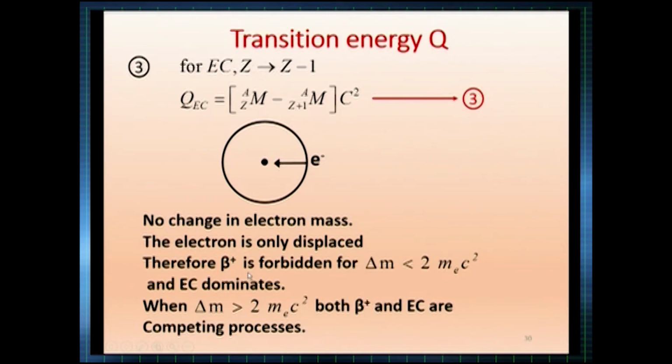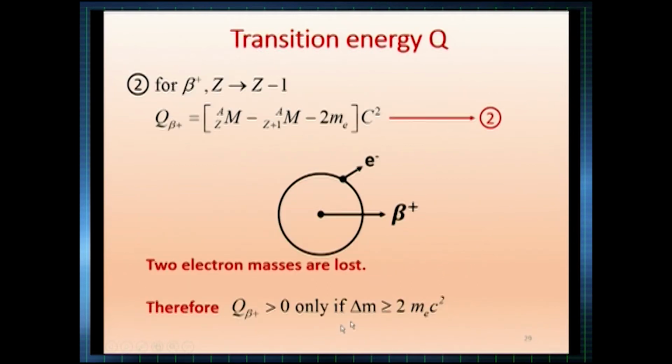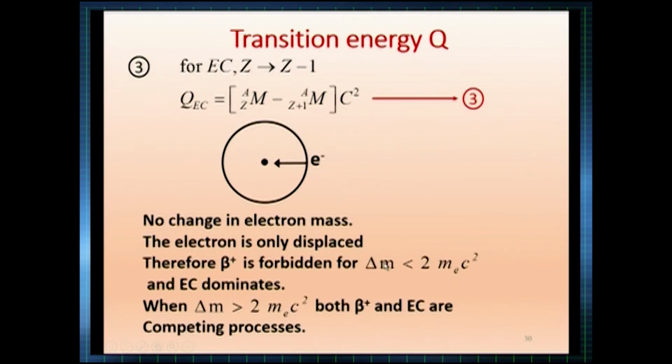Already we have stated, as a summary, that for beta plus, delta m must be greater than 2 mec squared. Therefore, beta plus is forbidden for delta m smaller than 2 mec squared. I will go back to this. This is the condition we have written: beta plus is possible only if delta m is greater. If it is smaller, it is forbidden. Here it is smaller, therefore beta plus is forbidden.